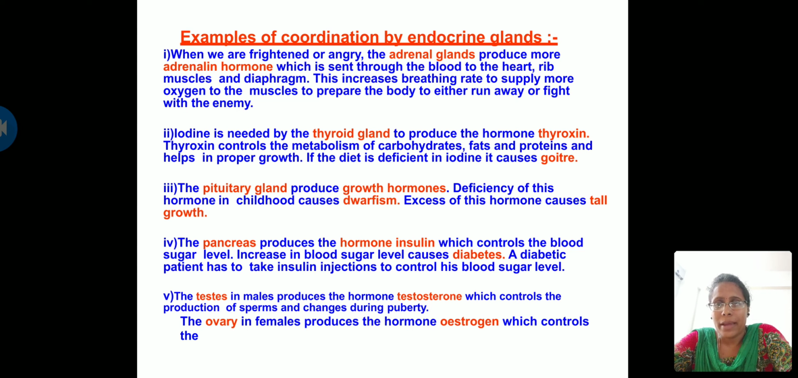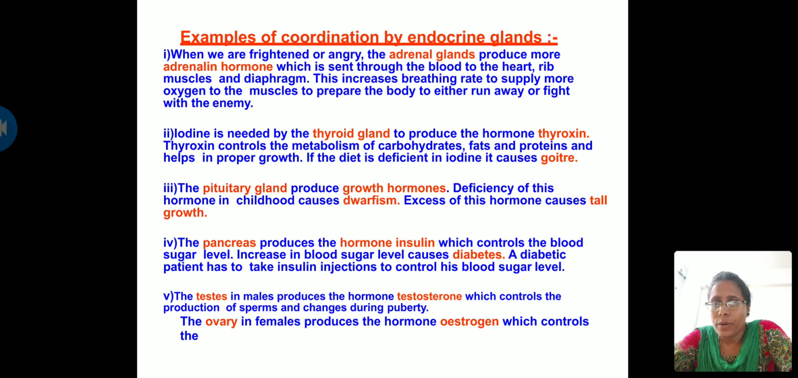The fourth one is the pancreas, which produces the hormone insulin. Here they didn't mention glucagon, but I told you. If it is not in your textbook, you can skip it, but it is still important. Having knowledge of something is better. Insulin controls the blood sugar level. Increase in blood sugar level causes diabetes. I spoke to you about diabetes mellitus and diabetes insipidus, and here they are talking about diabetes mellitus. A diabetic patient has to take an insulin injection to control his blood sugar level.